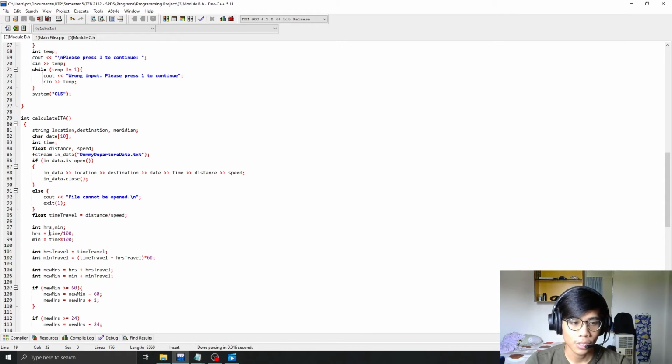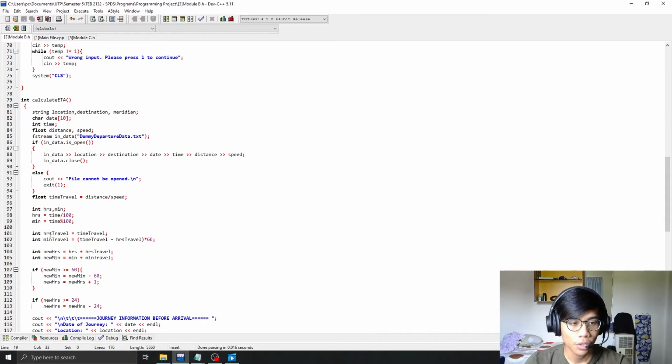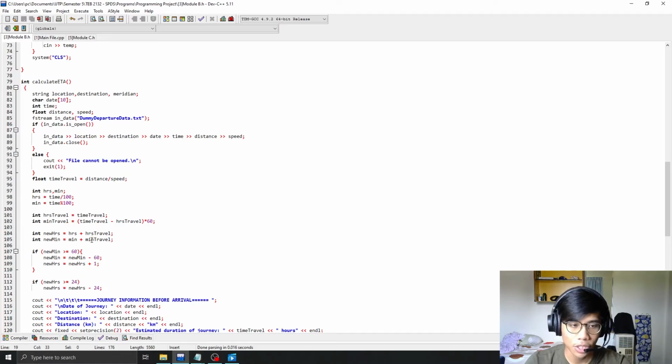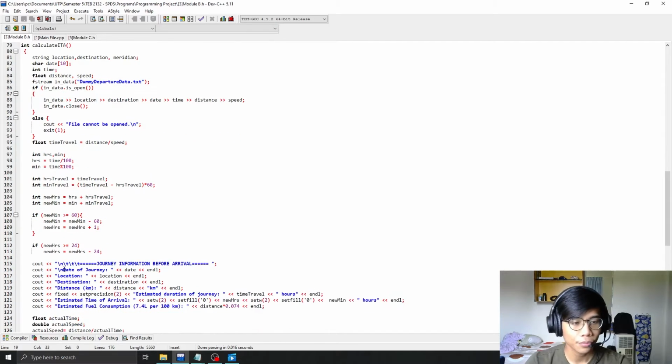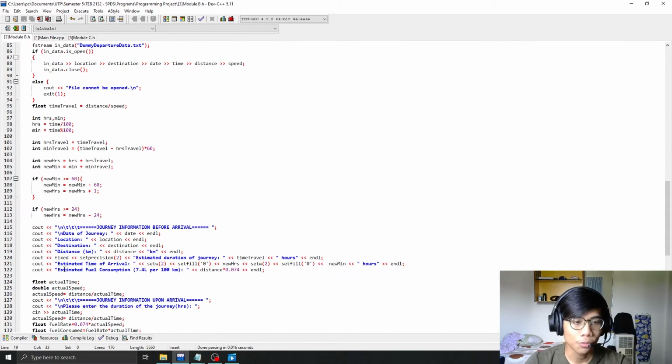This is because we are using the 24-hour format, and then we add the time travel for hours and minutes and make corresponding changes if the format is incorrect. Say the minute is more than 60, it will minus 60 and the hours will be added by 1. And then it will output the journey information before arrival.